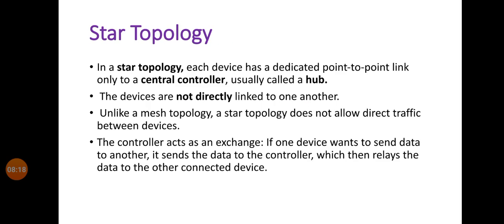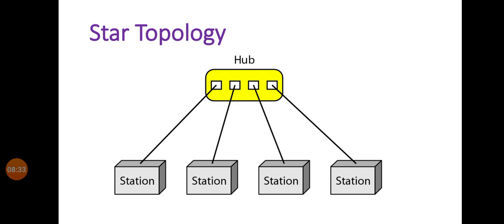Then the third point is, unlike a mesh topology, a star topology does not allow direct traffic between devices. Direct traffic between devices not allowed means one station cannot send data directly to another station. Then how can data be transmitted between stations? We can see that in the next point.